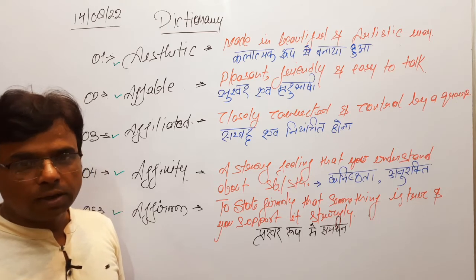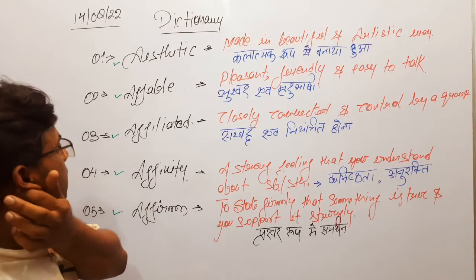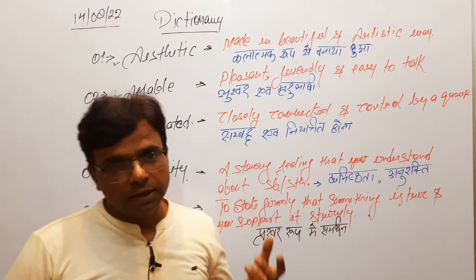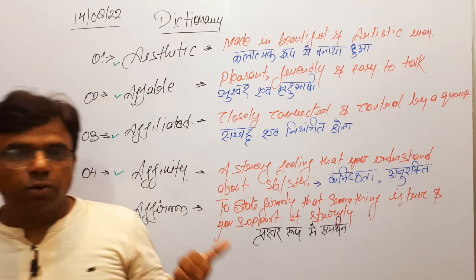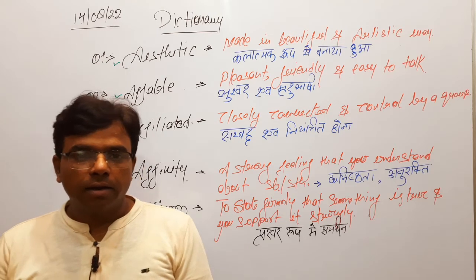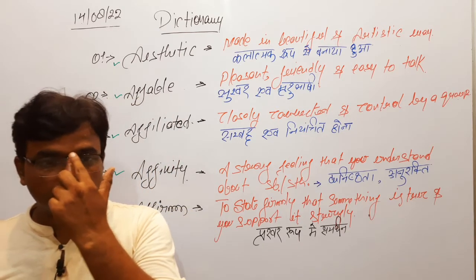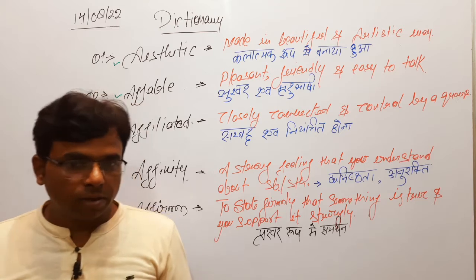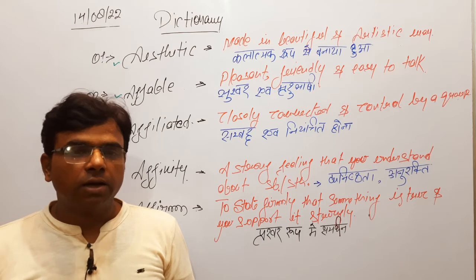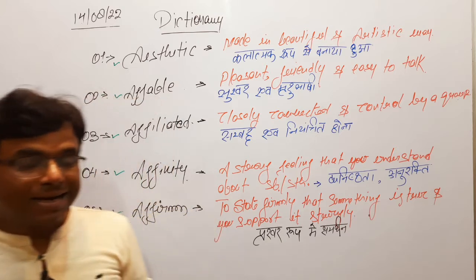So in the process of having a very good command over our language, which is very important for the interview and the essay, the 5 words are these. Aesthetic means made in a beautiful and artistic way. If the government needs to construct a road, it can construct the road without beautifying it and giving it an artistic look. For example, on the Eastern Peripheral Expressway constructed by the central government, the side of the expressway has been beautified with different sizes of lighting in an artistic way.